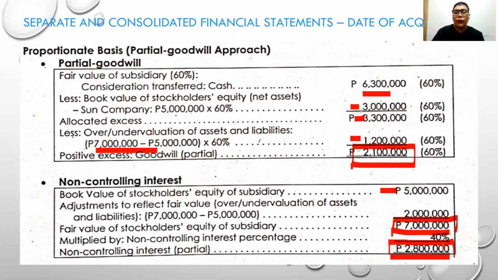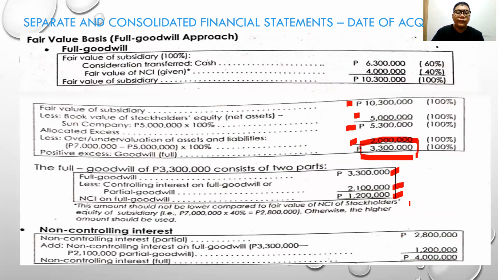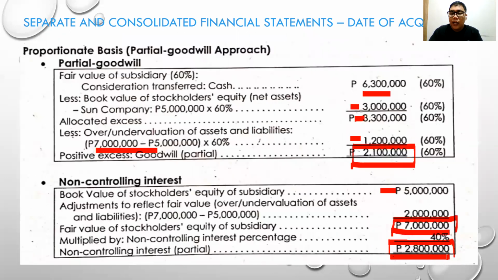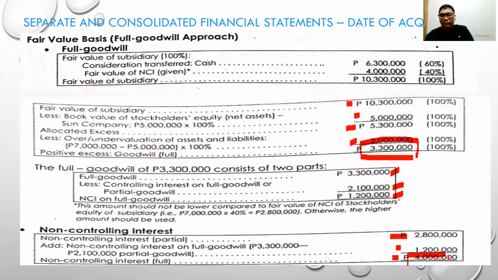The computation is different from earlier. Now, how much is the non-controlling interest? The 2,800,000 plus the 1,200,000 goodwill. The total non-controlling interest is 4 million. If the problem asks how much is the non-controlling interest using the full goodwill, that is your answer. But if using the partial method, only the 2,800,000 is your answer. Okay?